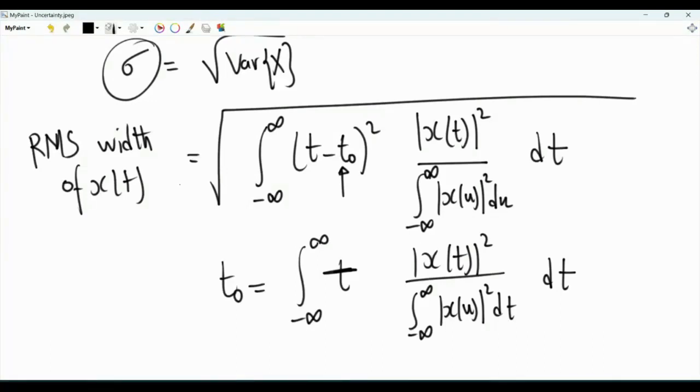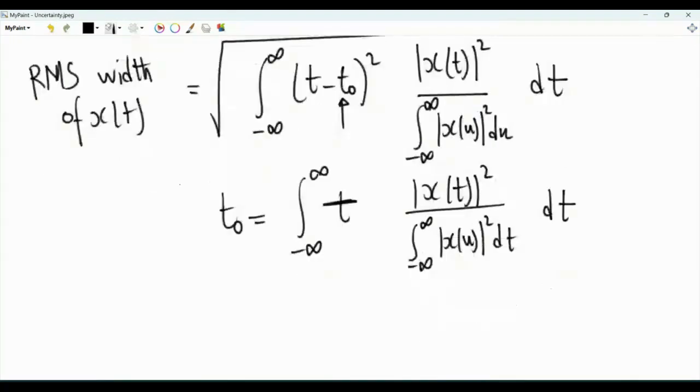It is a measure of width. It's not the only measure of width. As I said earlier, there are several plausible ways of defining the width of a pulse or of a function. This is one of them, and it is the one that is employed here. Now, this can be applied in the frequency domain.